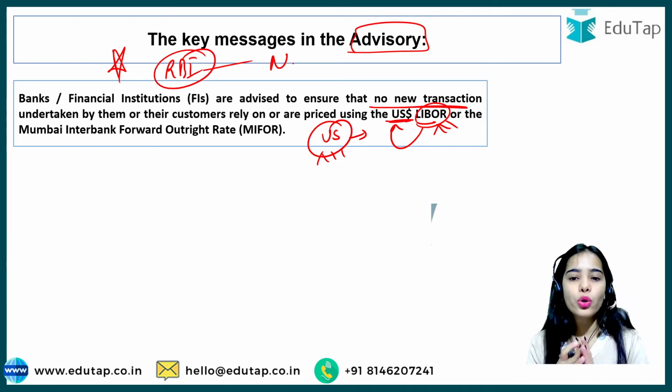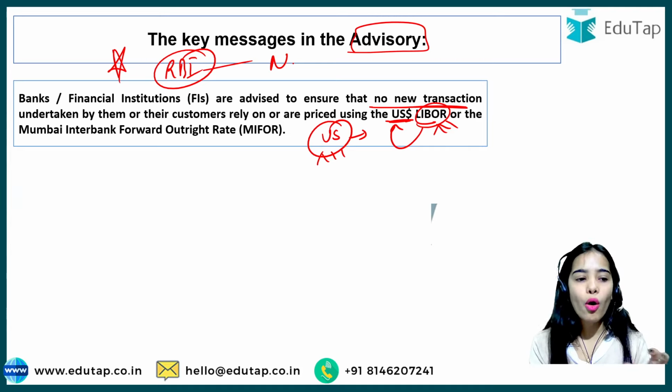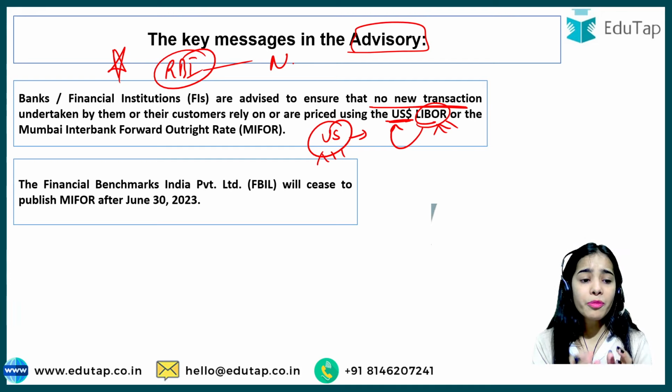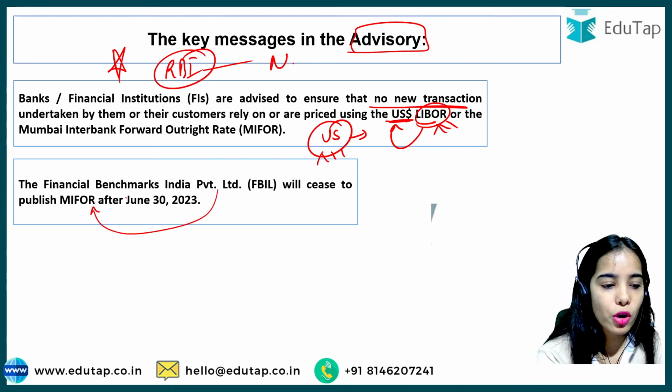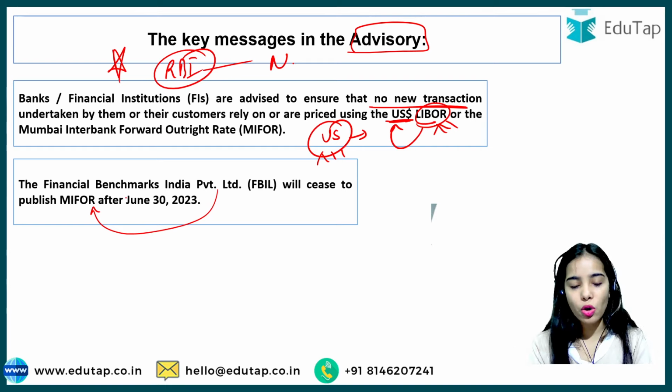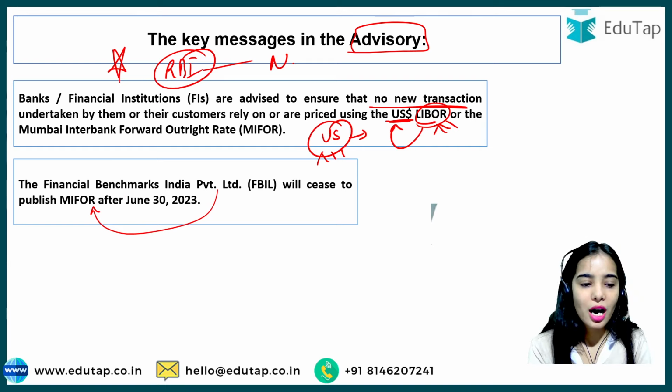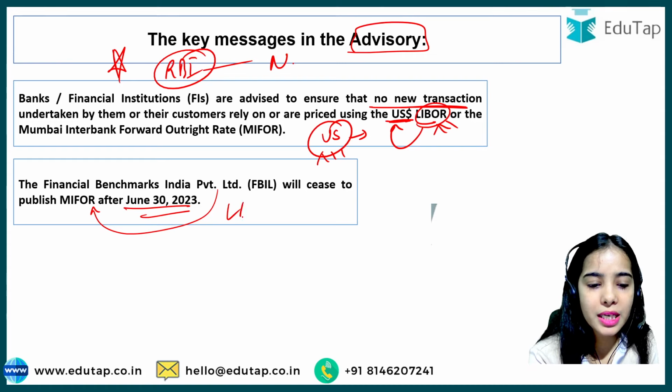So there should be no more new transactions on the basis of LIBOR or MIFOR. The Financial Benchmarks India Private Limited, which was releasing the MIFOR, will stop publishing the MIFOR after June 30, 2023, because then LIBOR will also stop being released.